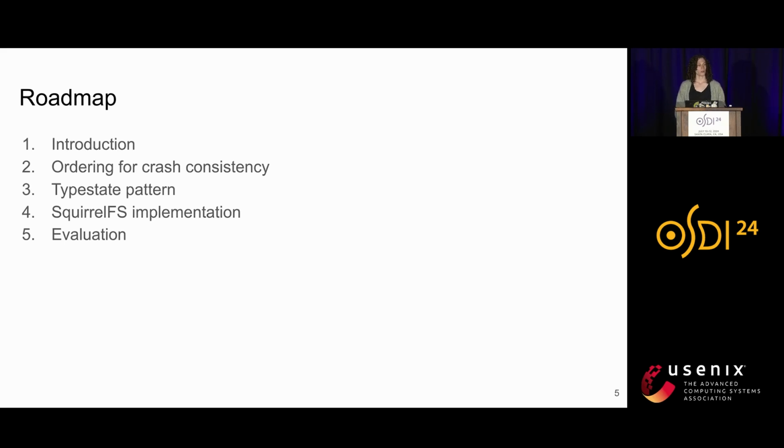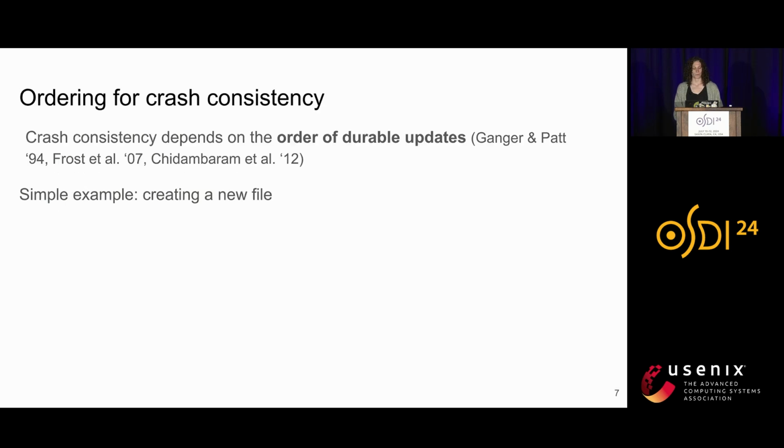For most of this talk, I'll discuss the higher-level design decisions that went into building SquirrelFS, starting with the property that we focus on for crash consistency, ordering. Ordering really underlies all crash consistency mechanisms, because if updates are not made to durable storage in the correct order, the system risks not being crash consistent. To get some intuition for why this is, let's look at a simple example of creating a new file in a file system. At a high level, this consists of 3 operations.